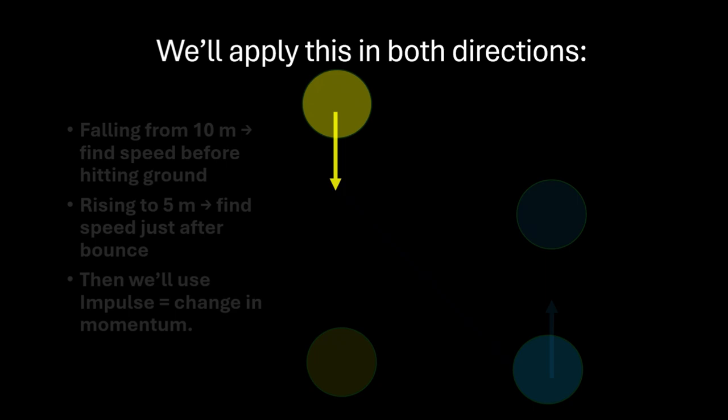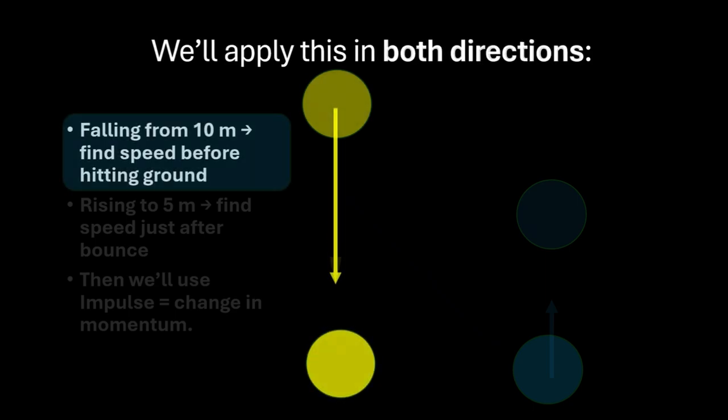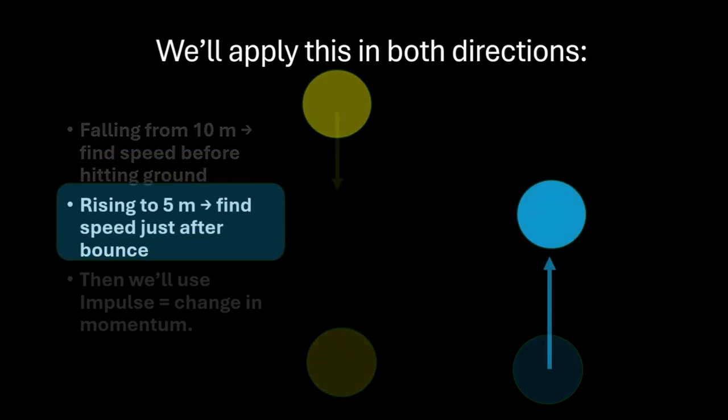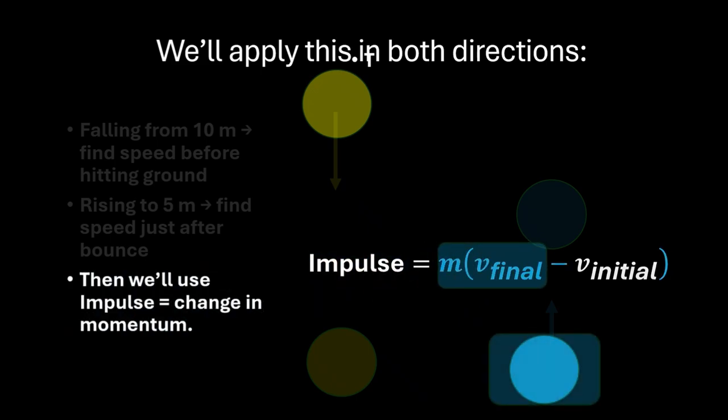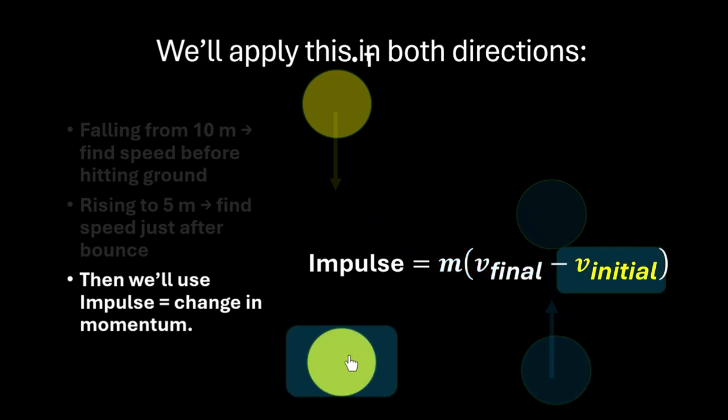Now we'll have to apply conservation of mechanical energy in both directions. When I say both, I mean first from the falling side, which means falling from 10 meter before hitting the ground, and the second from rising from the ground to the rebound height of 5 meter. Then we'll calculate the velocity in these two cases and then find out the impulse, which is change in momentum, which is mass into final velocity after impact minus initial velocity, which is before impact.